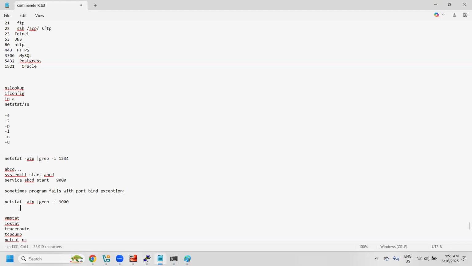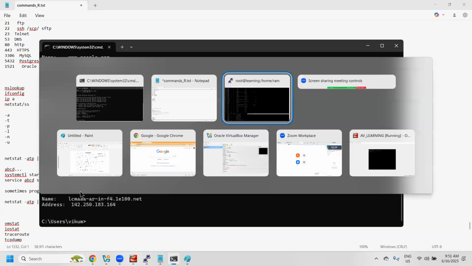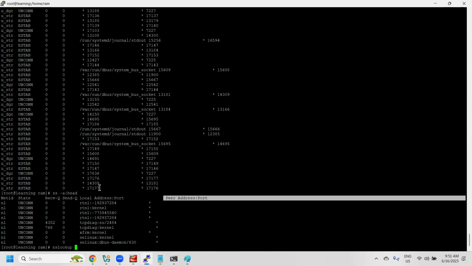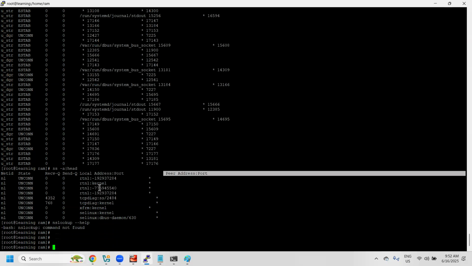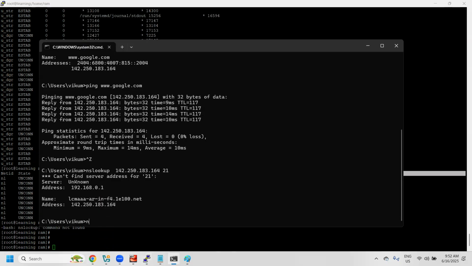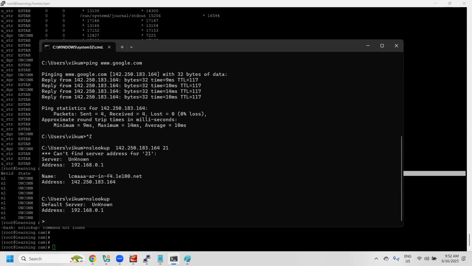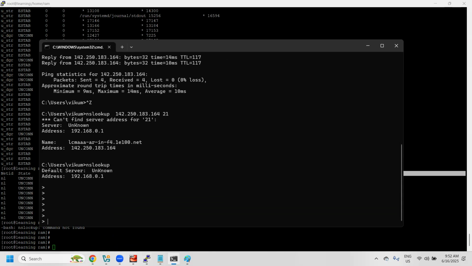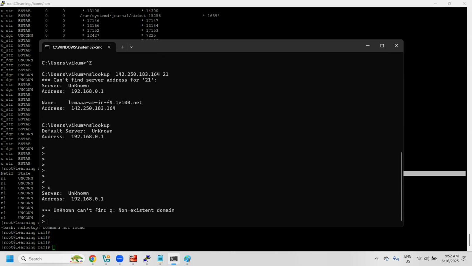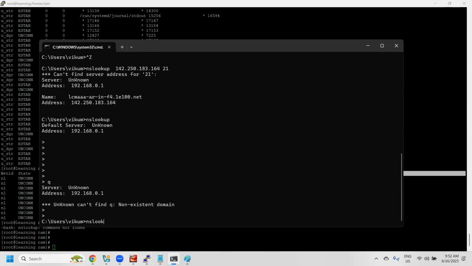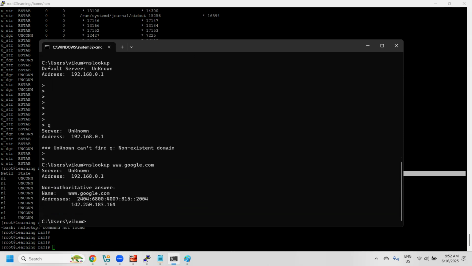So this is about the netstat command, and we also have the nslookup command. The nslookup command is simple. For example, if you execute nslookup www.google.com, it will provide you the IP address from which you are going to get the internet. That detail it will show you.